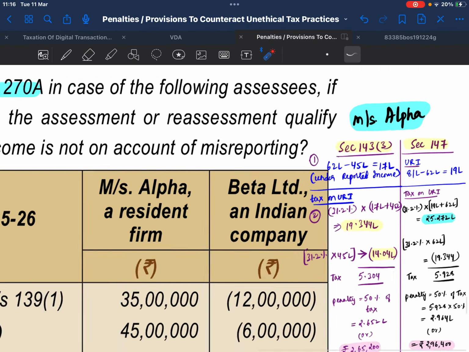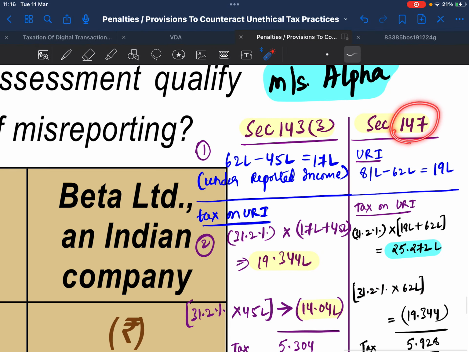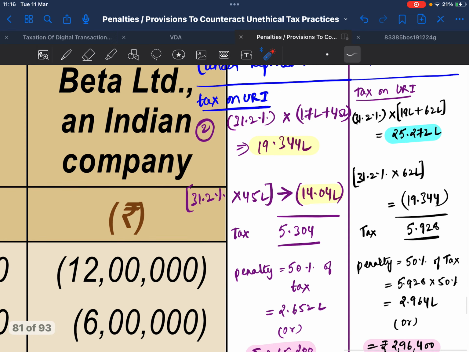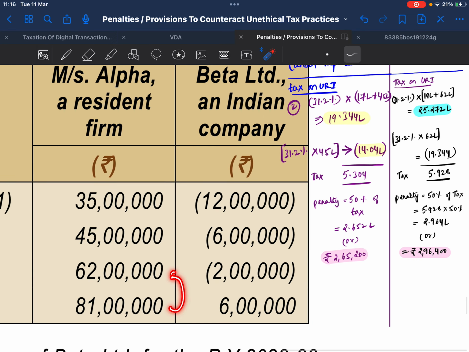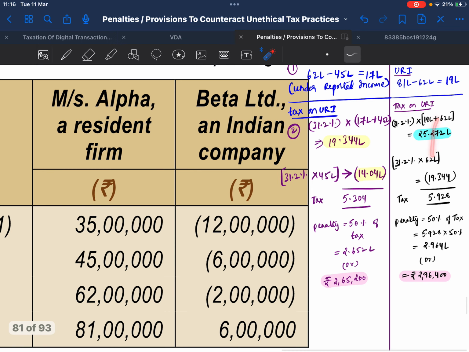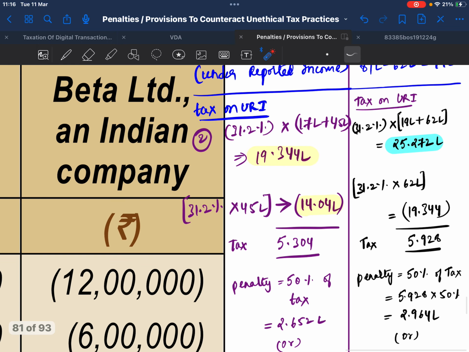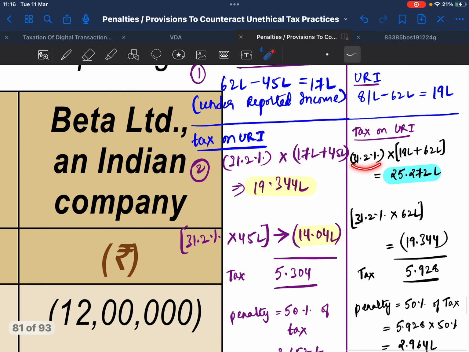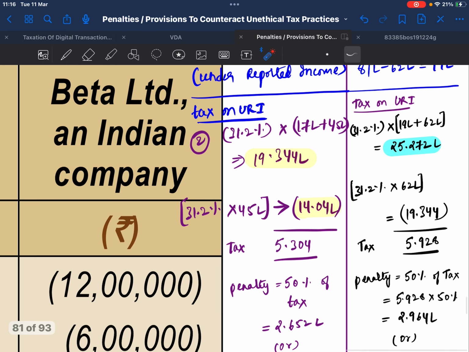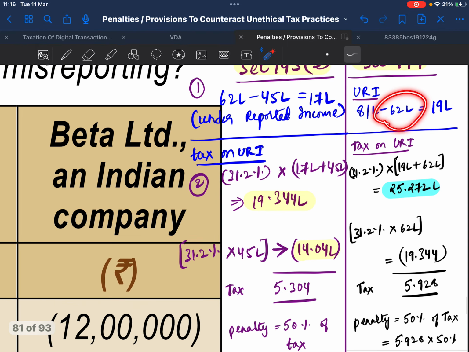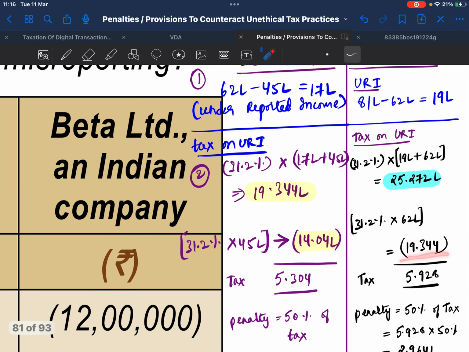For reassessment under section 147, underreported income is equal to 81 lakhs minus 62 lakhs, which gives 19 lakhs, and tax on underreported income being 31.2 percent on 19 plus 62, which is 25.272 lakhs, minus tax on 62 lakhs, which gives 19.344 lakhs.